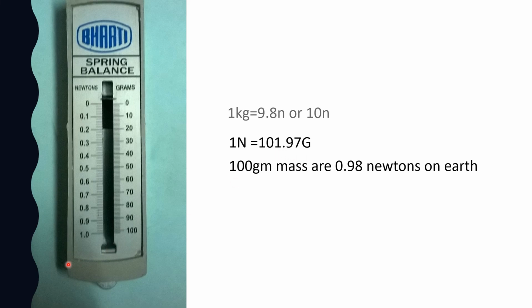You can see in the figure that 1 newton equals 100 grams, and a 100 gram mass is 0.98 newtons on earth, which is approximately 1 newton. You can see different figures everywhere.